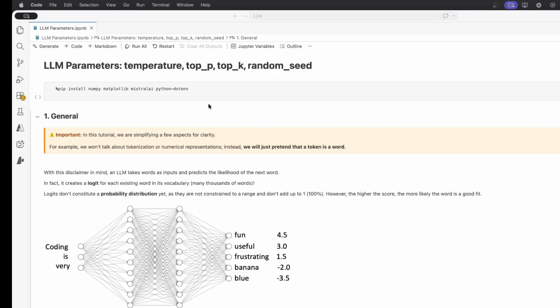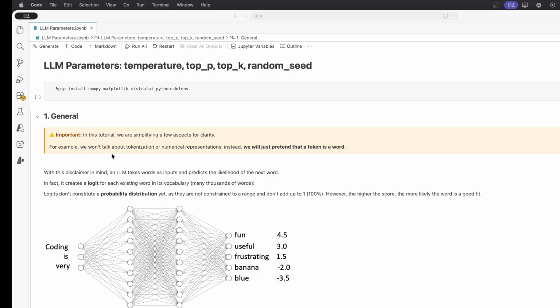Today, I wanted to take a step back and explain some of the parameters that you can set when you use the LLM API, such as the temperature, top P, top K, random seed, and how they impact the response that you are getting back from the model.